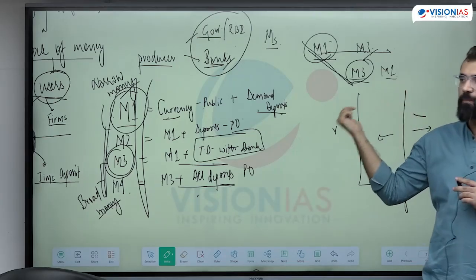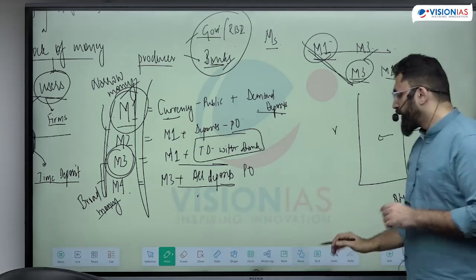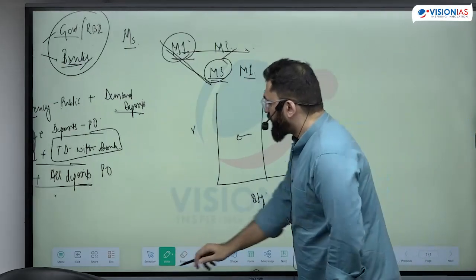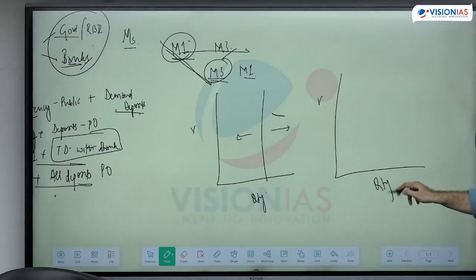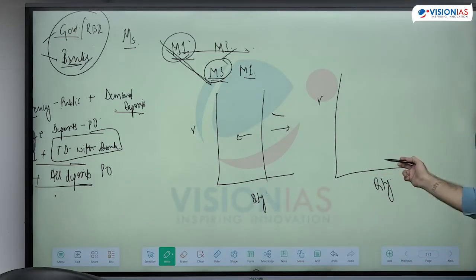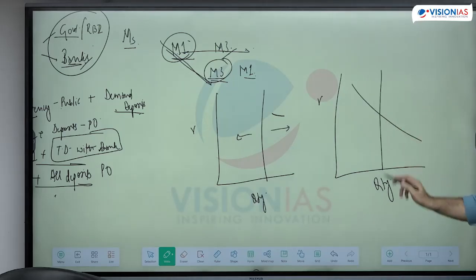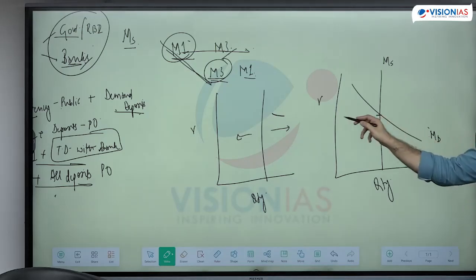What is money multiplier? Is this clear, money supply? Now if I plot the demand for money on interest rate and quantity, if the interest rates are high, will I demand more money or less money? And if the interest rates are low, I'll demand more. That means the curve is going to be like this. The money demand, money supply. Money supply is going to be constant. This is money demand. This is my equilibrium interest rate.